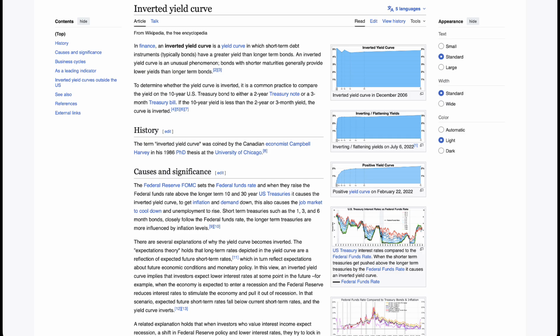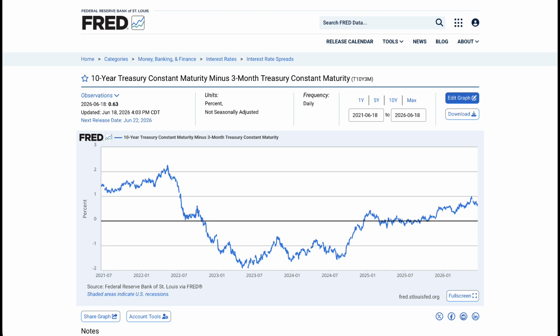But before almost every major recession, something strange happens. Short-term rates rise above long-term rates. This is called an inverted yield curve. An inverted yield curve is an unusual state in which longer-term bonds have a lower yield than short-term debt. The New York Fed model focuses specifically on the spread between the 10-year Treasury yield and the 3-month Treasury yield. When this number is positive, the yield curve is normal. But when it dips into the negative, the curve is inverted. Historically, that inversion has been one of the most reliable warning signs that a recession is on the horizon.